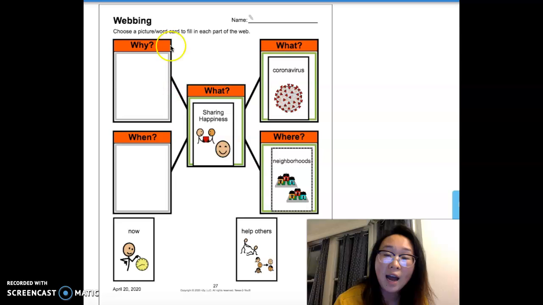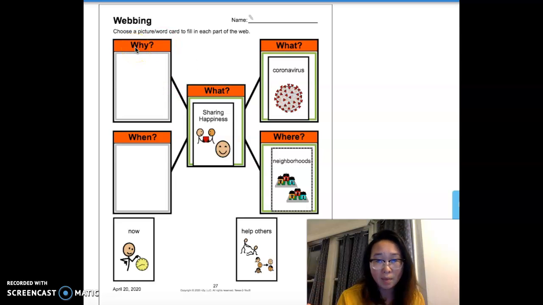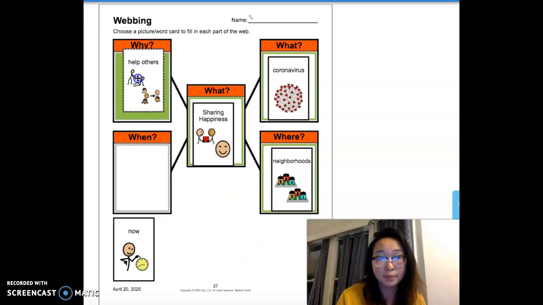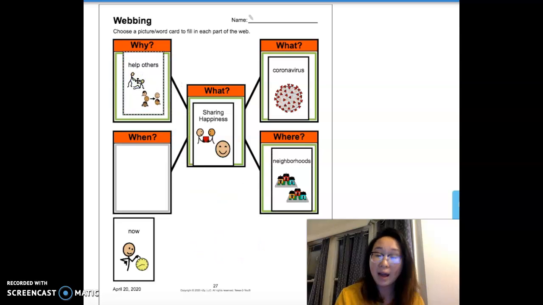We're going to look at why. Why are people sharing happiness? Is it now, or is it to help others? So why are people sharing happiness? What is the reason? What does that do for people? People are sharing happiness because they want to help others. So if I'm happy, I want to help someone else be happy as well. I want to help them.